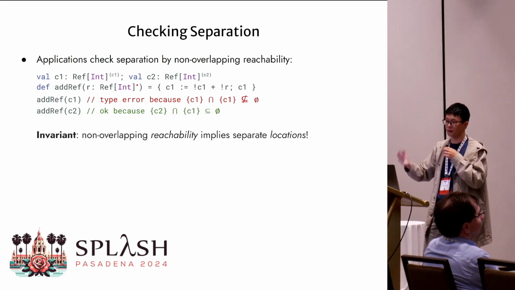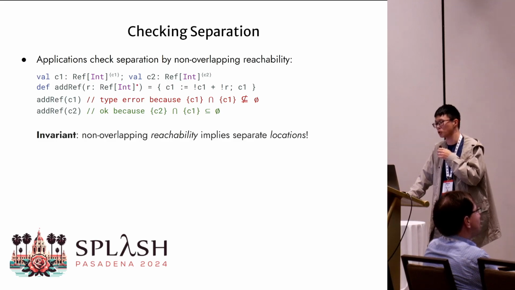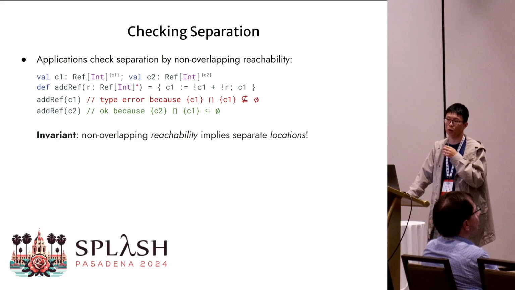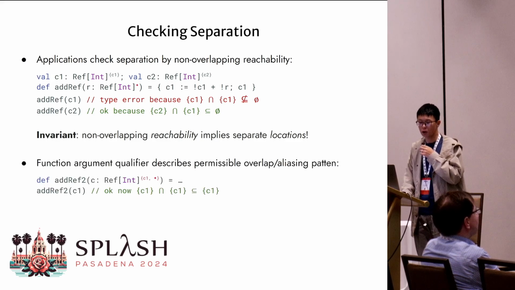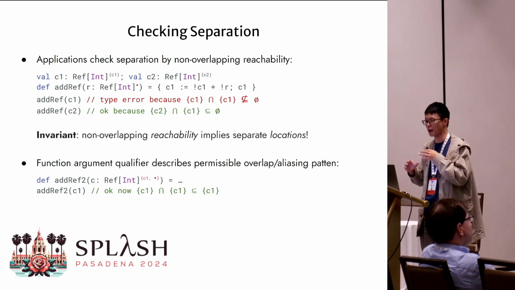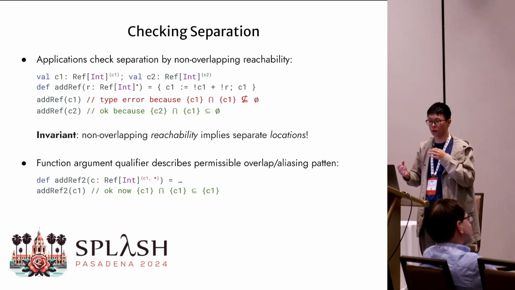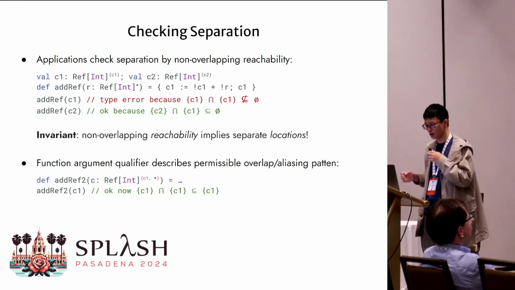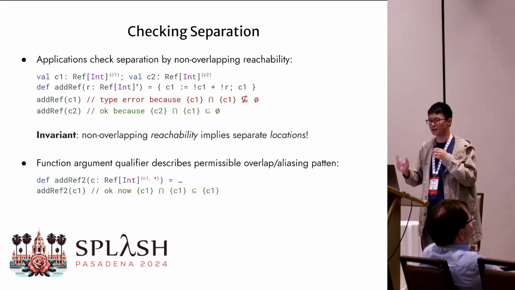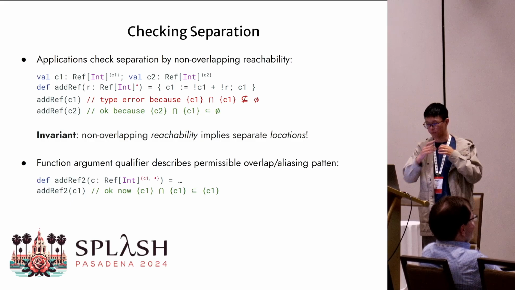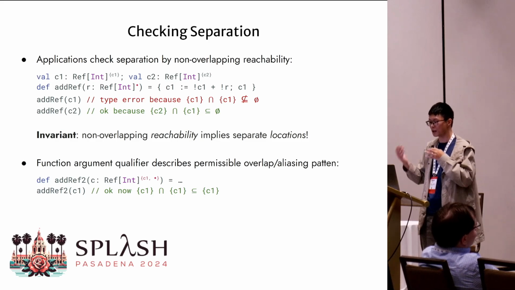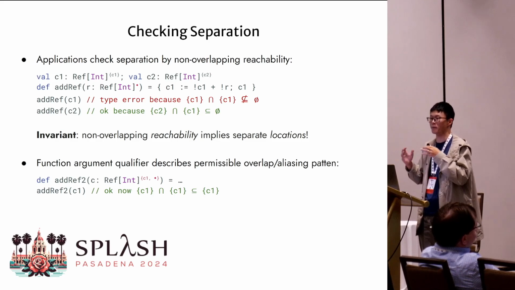In the above examples, we use the empty intersection of reachability qualifiers to infer the separation of their corresponding locations. This is sound because of the underlying invariant enforced by our type system. We can additionally describe the permissible overlap, or permissible aliasing pattern, on separated arguments by adding variable names into the argument qualifier. So for example here we add C1 into the qualifier of R for this addRef2 function, and thus applying addRef2 with C1 is perfectly okay then.